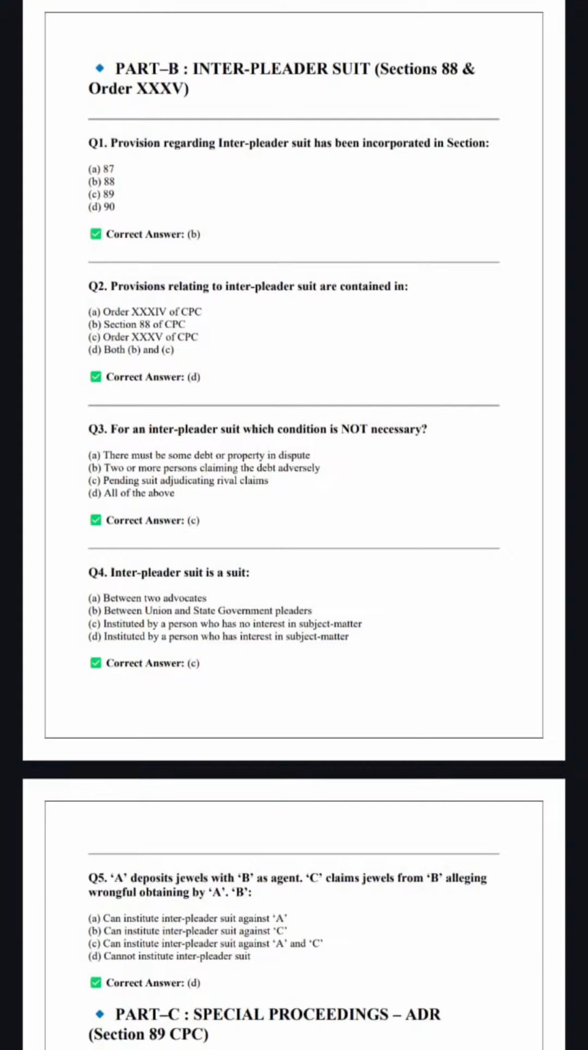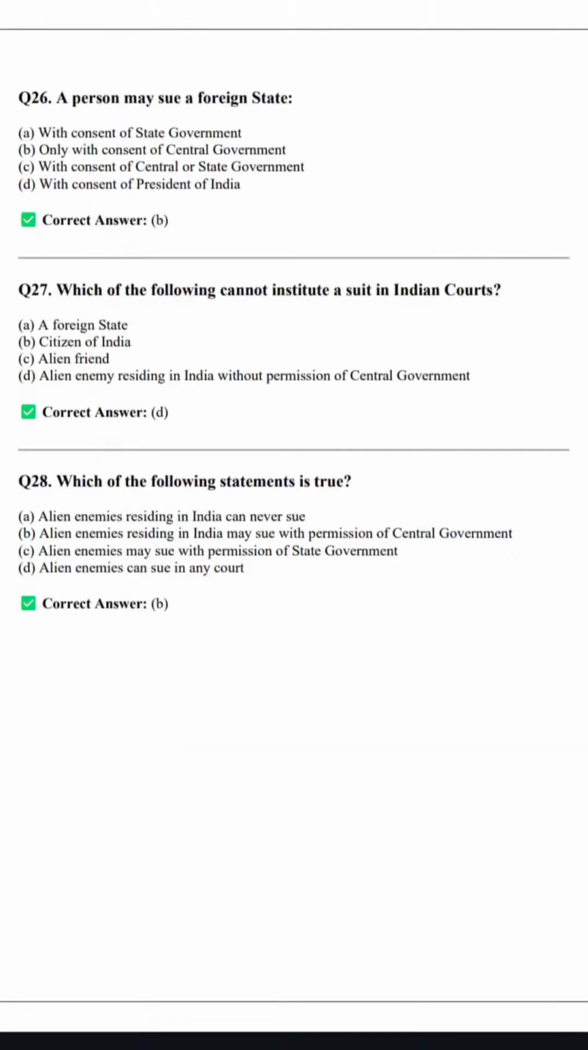अब हम लोग आगे बढ़ते हैं. A person may sue a foreign state only with the consent of the central government. And the provision is related to section 86.